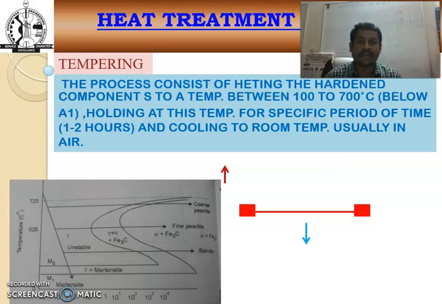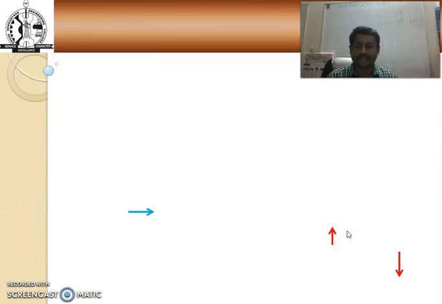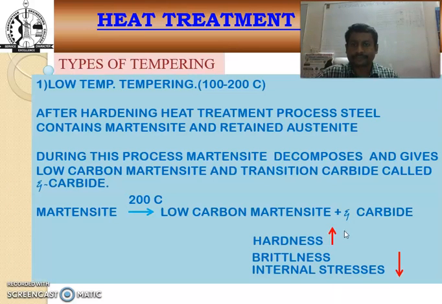Here they are mentioning 1 or 2 hours, and then cooling is usually done by using air. So heating the hardened component below A1, holding at that particular temperature for 1 to 2 hours, and finally cooling in an air medium, that is room temperature. In this type of tempering process, there is low temperature tempering, medium temperature tempering, and high temperature tempering.